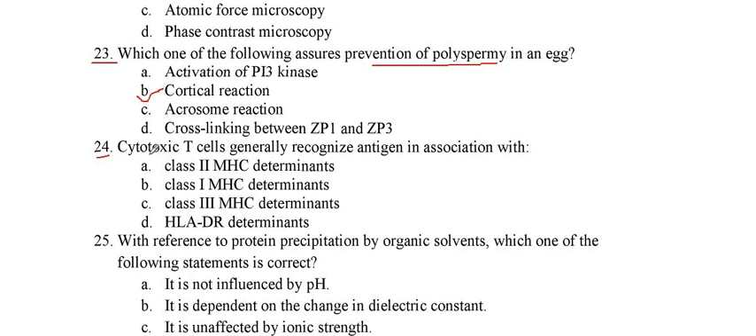In question number 24, cytotoxic T cells generally recognize antigen which is associated with the class 1 MHC determinants. For class 2 MHC, it is the T helper cells. The helper T cells recognize class 2 MHC, and class 1 MHC is with the cytotoxic T cells. So answer B is the correct one.